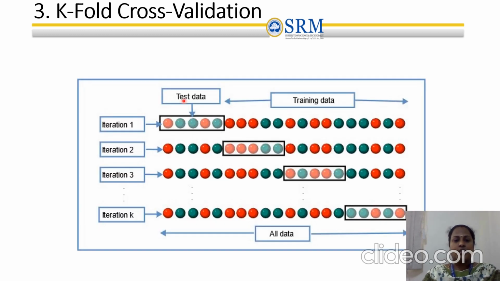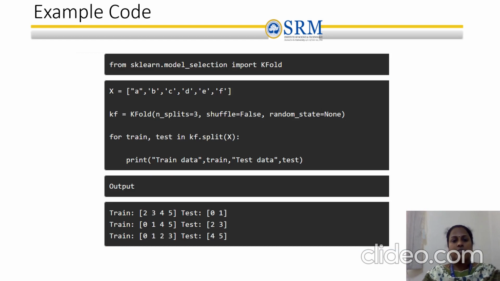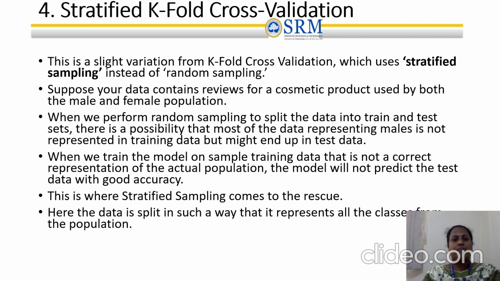So in iteration 1, a block of the data is considered as test data, and the remaining data is used for training purposes. In iteration 2, the next block is taken as observation data, which is used for testing purposes. The remaining data are used for training purposes. So this process is repeated until all the k blocks are verified.